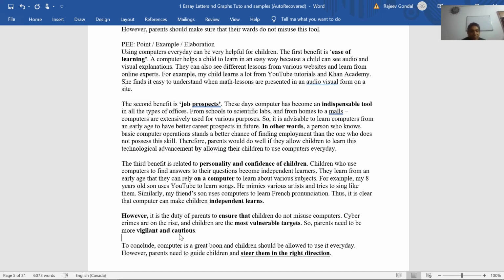However, parents need to guide children and steer them in the right direction. Now, this is again a beautiful expression, steer them in the right direction. And it sums up the whole thing in a nice way.